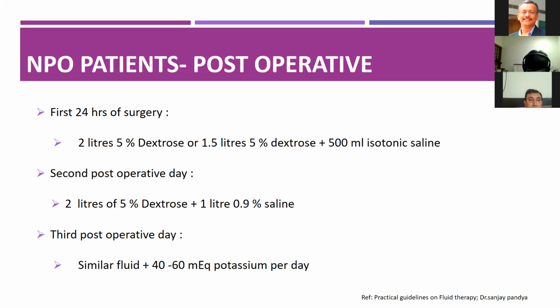So around 3 ampules, each ampule will contain 20 milliequivalents, and you need to give 3 ampules diluted in saline or 5% dextrose. It should never be given IV directly. In addition, you have to check the potassium levels. If the potassium levels are low, you have to supplement as I gave the formula before.